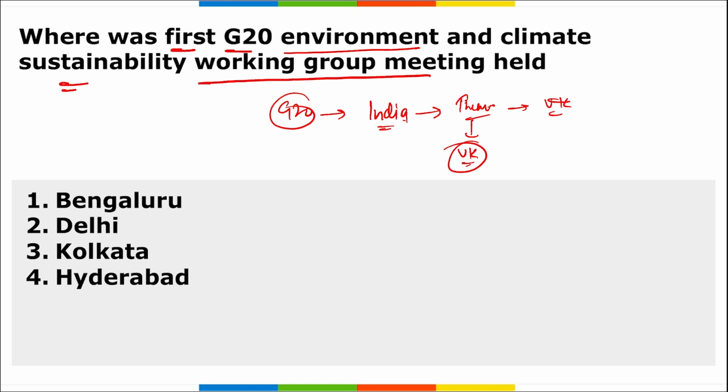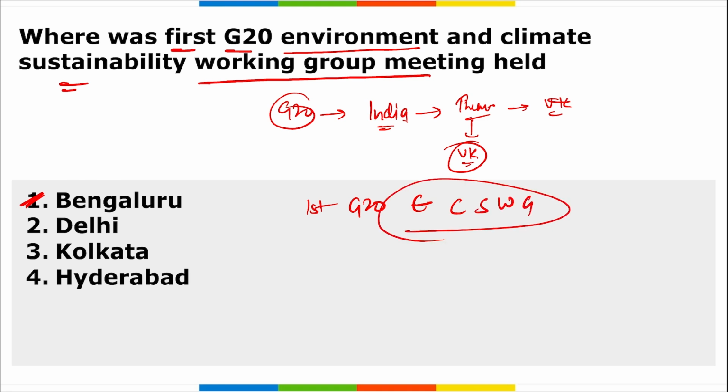So the question asked here is that recently the first G20 Environment and Climate Sustainability Working Group meeting was held. Where was this meeting held? So remember, this meeting was held in Bangalore. It was led by which ministry? Remember, it was led by the Ministry of Environment, Forest and Climate Change.